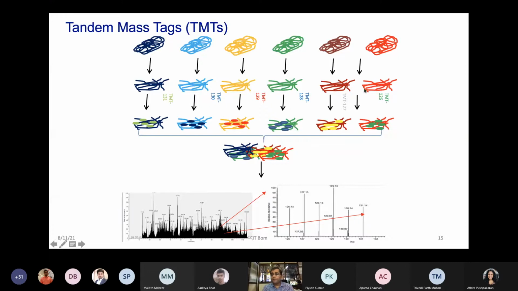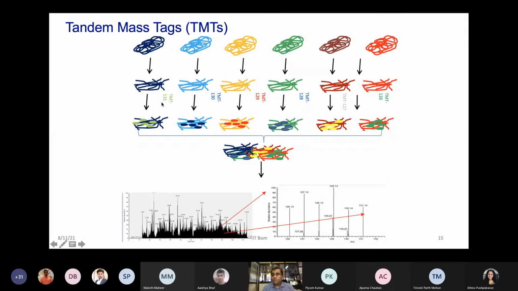Let's say you have taken 6-plex right now, from 126 to 131. After digestion, these peptides are labeled with these tags. After tagging, each sample gets its unique tag, right? So the sample C1 gets 131, C2 gets 130, C3 gets 129.